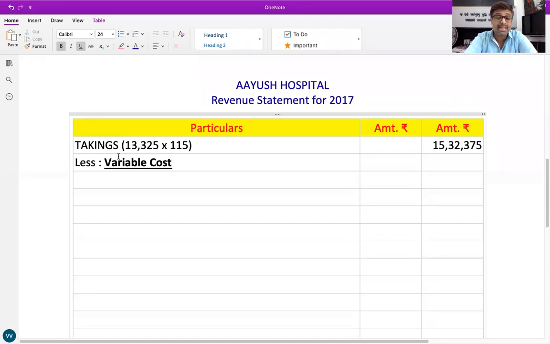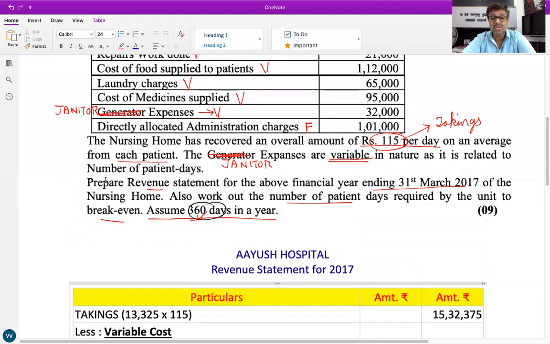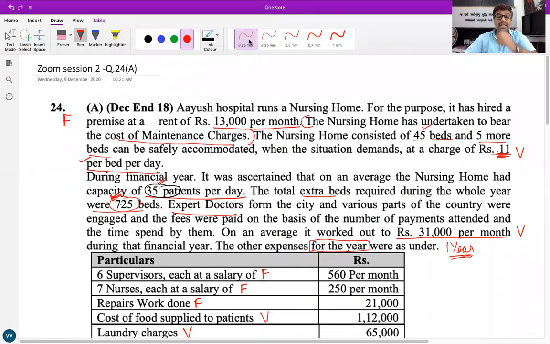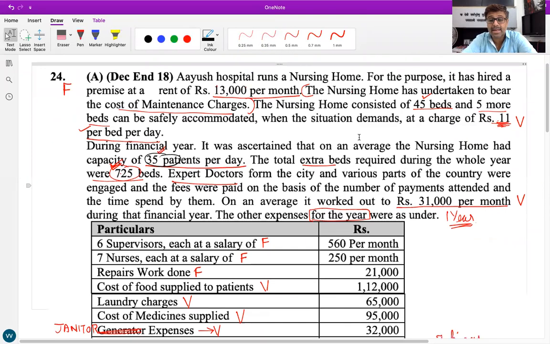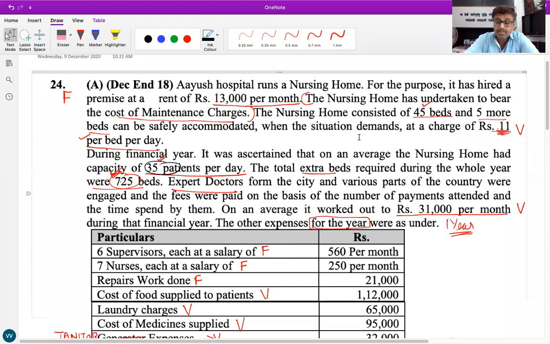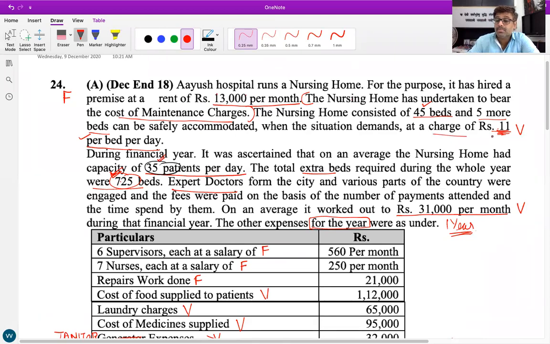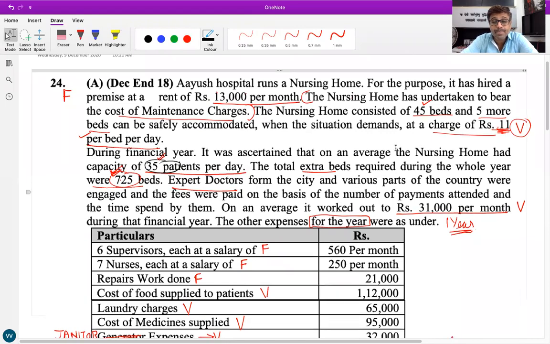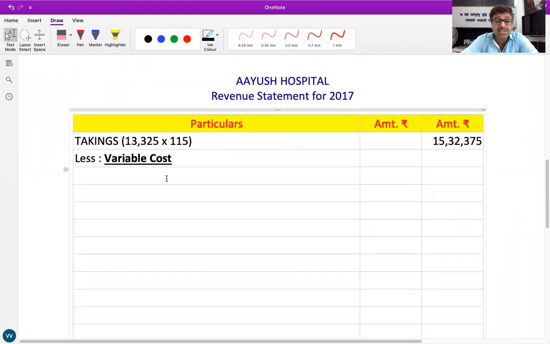From takings, we will minus variable cost. All the items marked as V will be subtracted. See in the question now, V marked items. What is the first item we all have to take? Hire charges of extra beds.